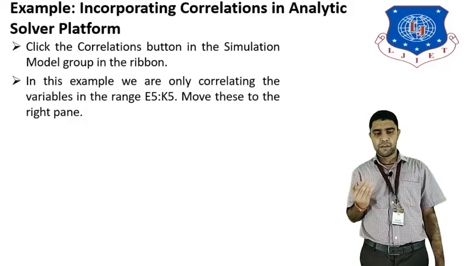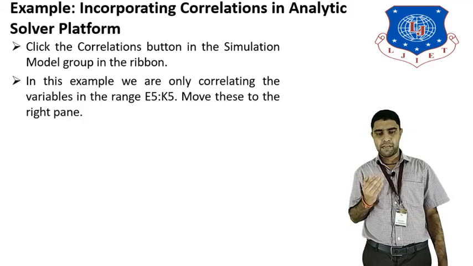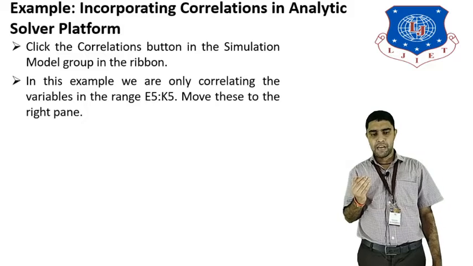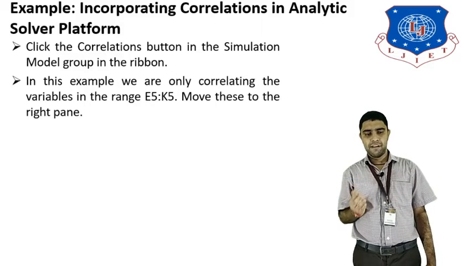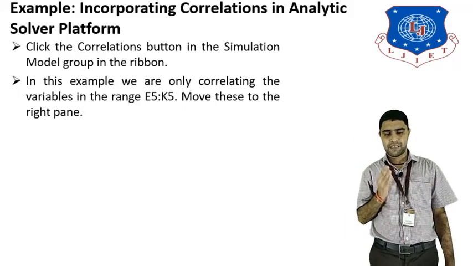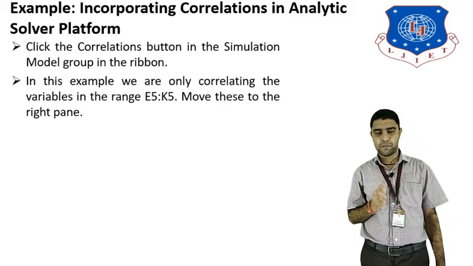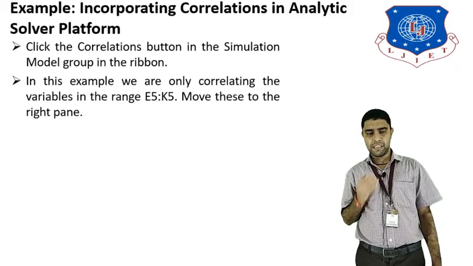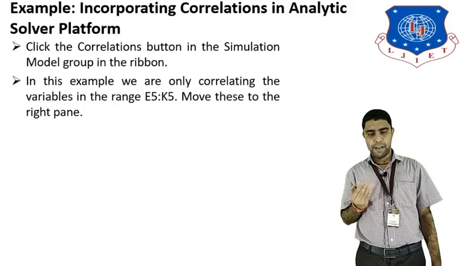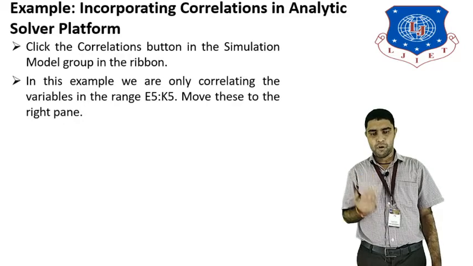Correlation will be done with the variables from one form to another, where the range taken is E5 to K5, and we move this to the right pane. We take the range, select it, and give it to the right side of the pane in Analytic Solver Platform in the cash budget model.